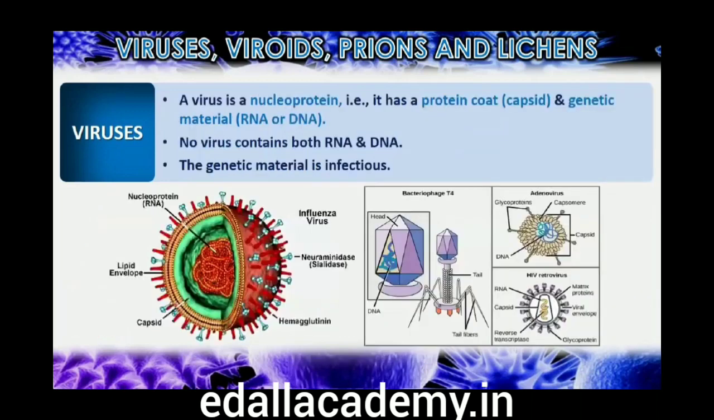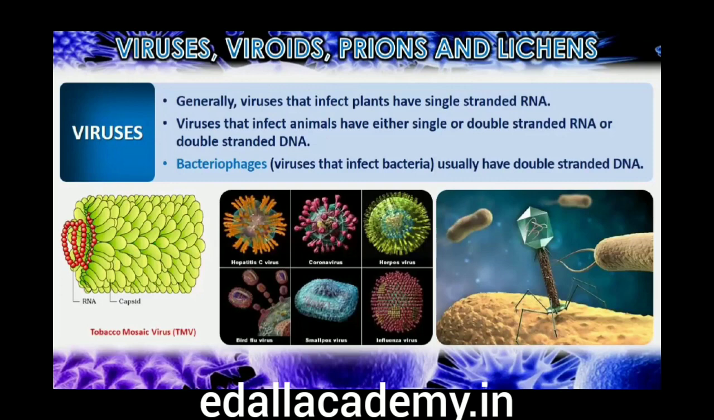Viruses are obligate parasites. In addition to proteins, viruses also contain genetic material that could be either RNA or DNA. No virus contains both RNA and DNA. A virus is a nucleoprotein and the genetic material is infectious. In general, viruses that infect plants have single-stranded RNA, and viruses that infect animals have either single or double-stranded RNA or double-stranded DNA. Bacterial viruses or bacteriophages, viruses that infect the bacteria, are usually double-stranded DNA viruses.